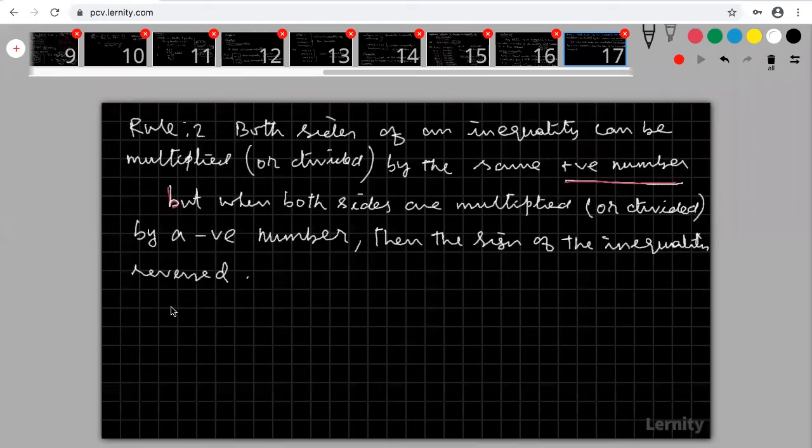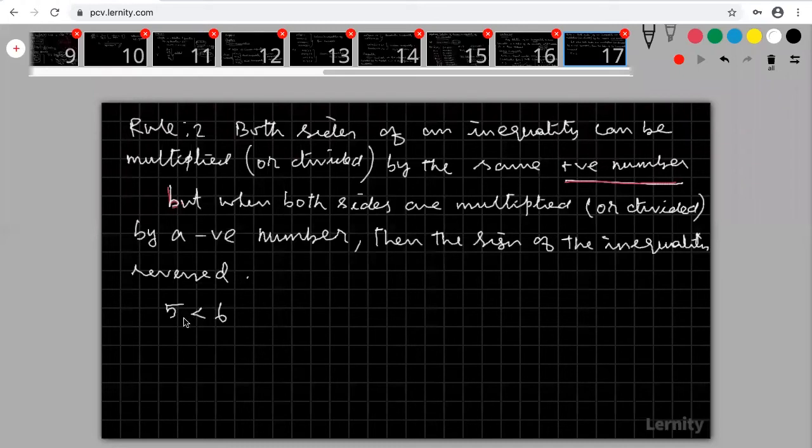Why, sir? So please take that. I am taking 5 less than 6. Is this true or not? Dear student, is this true or not? Okay. Can you give any one positive number to multiply both the sides? What happened?